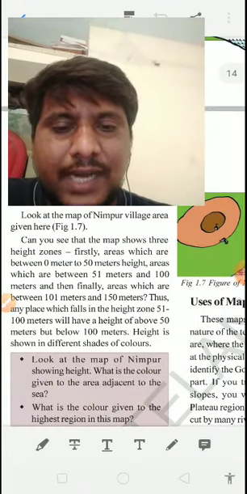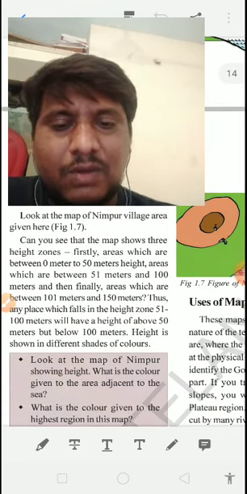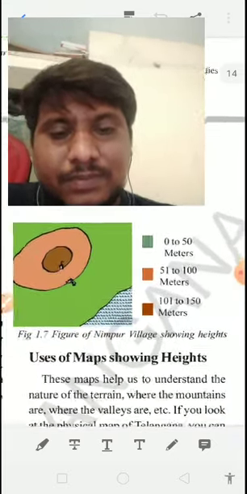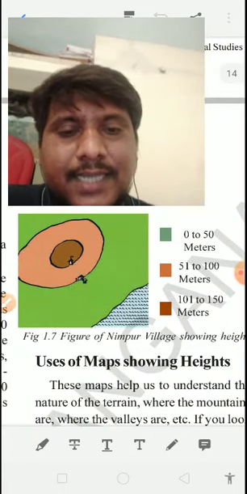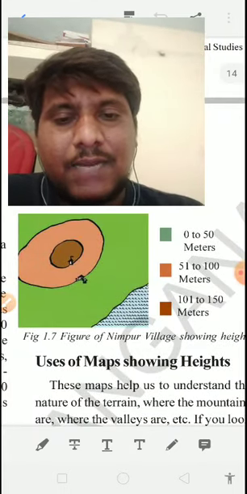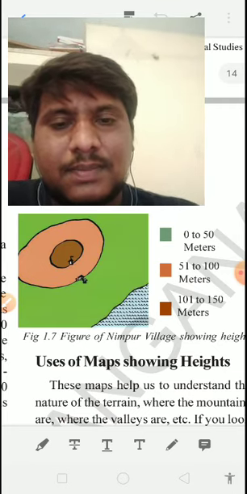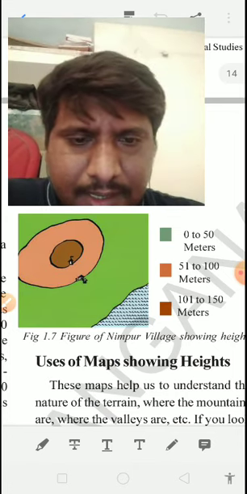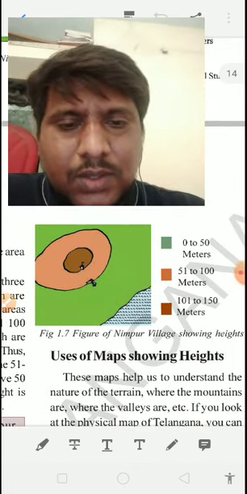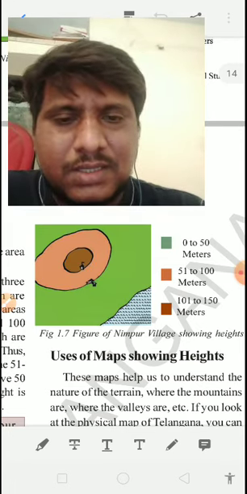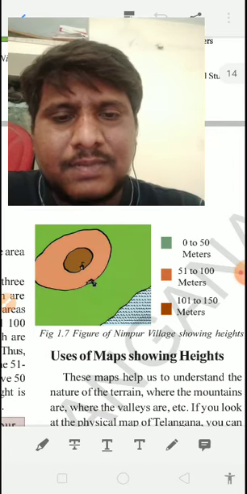Any place which falls in the height zone 51 meters to 100 meters will have a height of more than 50 meters, but below 100 meters, and the height is shown in different shades. Children, there is nothing to confuse here. Whatever the colors indicate, here we will observe some light brown color, or dark brown color, and some light pink color, not pink exactly. We have 3 different colors here. Green color indicates the height is 0 to 50 meters. The middle color, light pale yellow, not yellow, light pink,